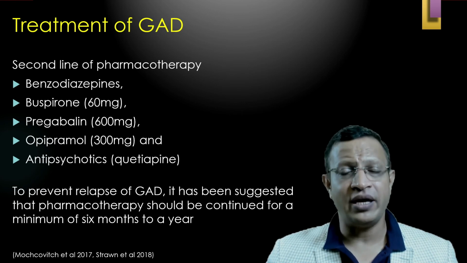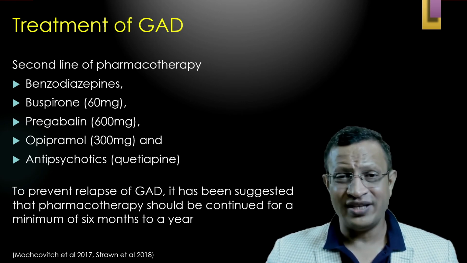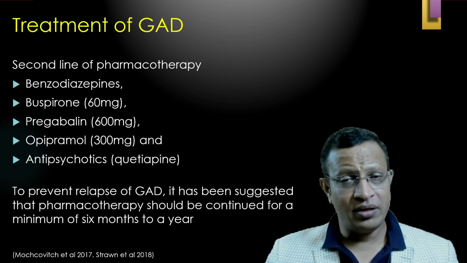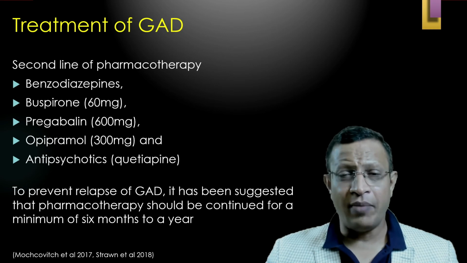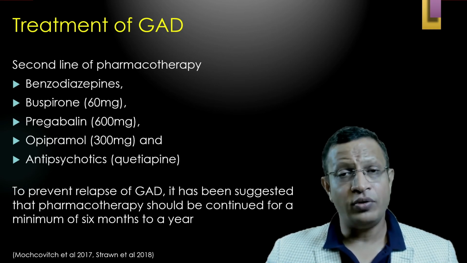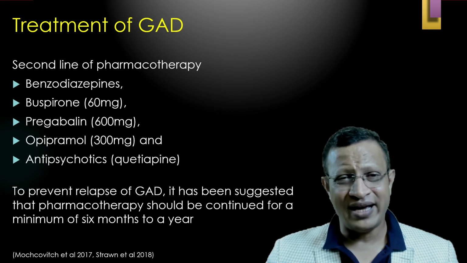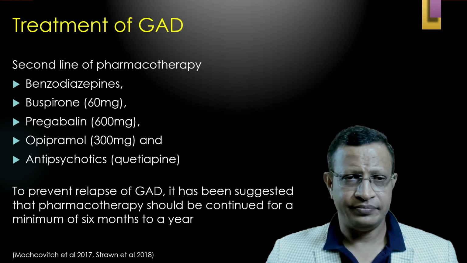Then benzodiazepines can be chosen, such as long-acting diazepam, clonazepam. Other anxiolytics such as buspirone up to 60 mg, pregabalin 300 to 600 mg, opipramol up to 300 mg, and many a time antipsychotics such as quetiapine have also been considered.